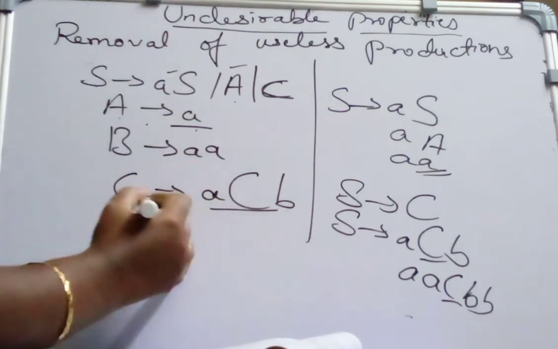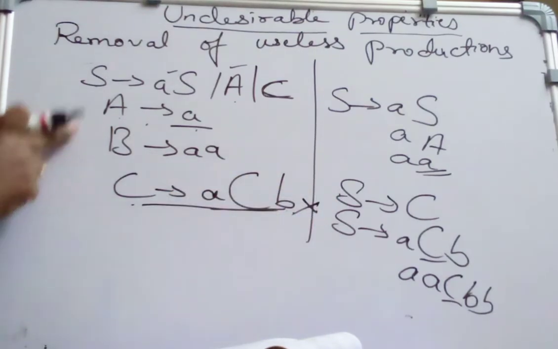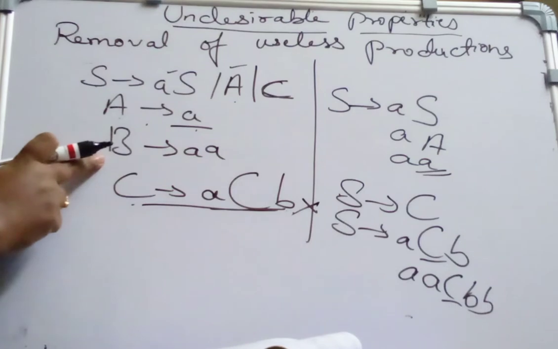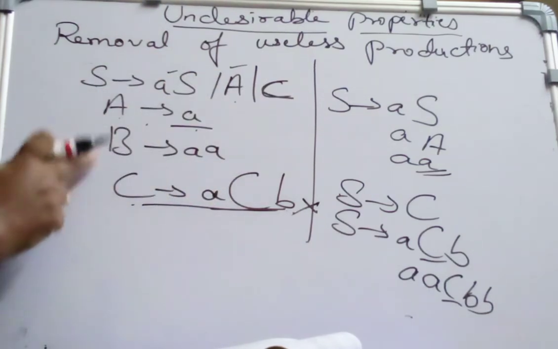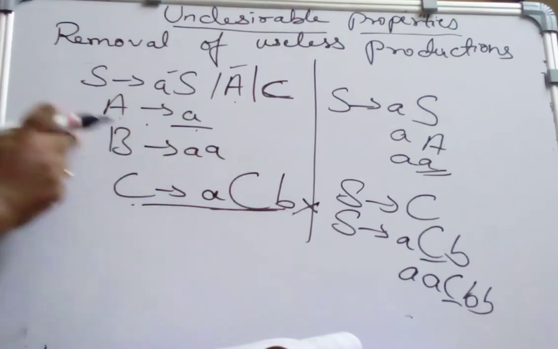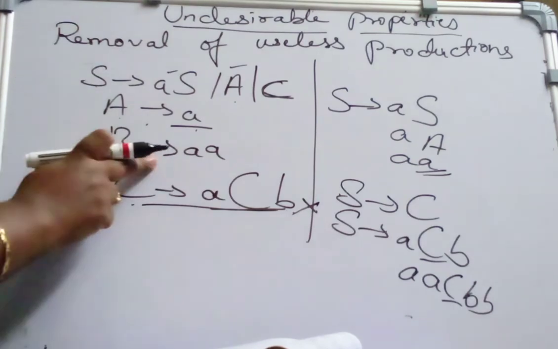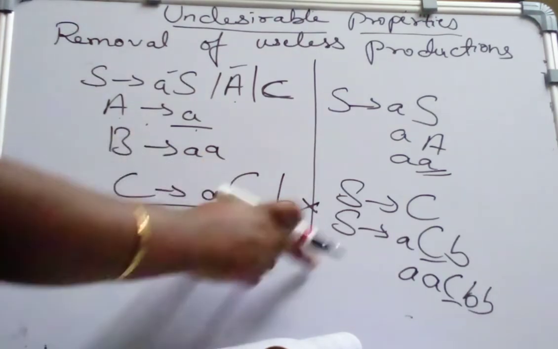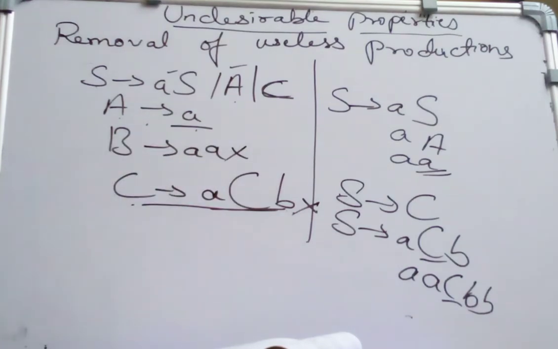So this production is a useless production. And if we observe S derives B, we don't have any rule where we can reach the state B at all. Since B is not reachable from the starting state, B derives AA, we cannot apply this rule anywhere in our grammar. So this is also a useless production.